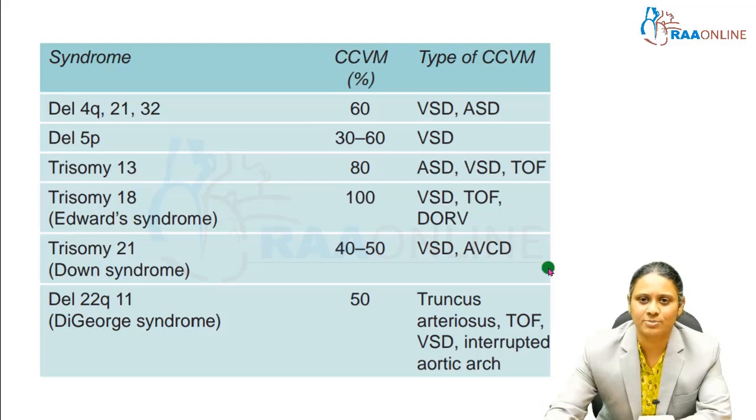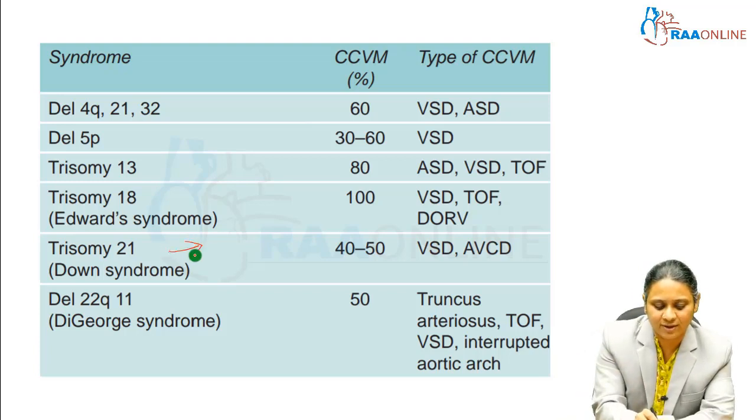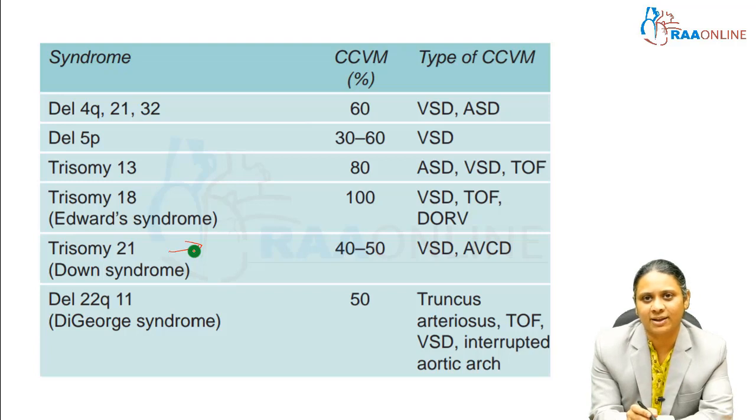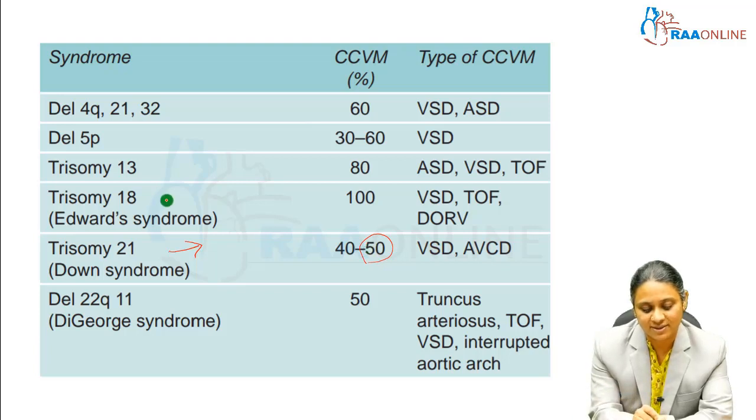Other syndromes associated with VSD: a common one is trisomy 21, also called Down syndrome. Down syndrome is very common, but the association of VSD in Down syndrome is only 50%. While Edwards syndrome, which is a very uncommon syndrome, has 100% association with VSD.